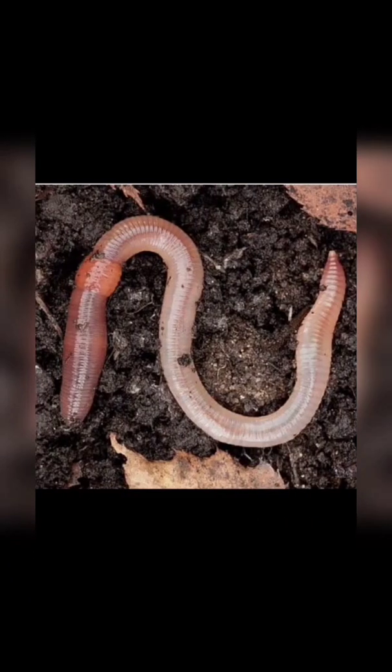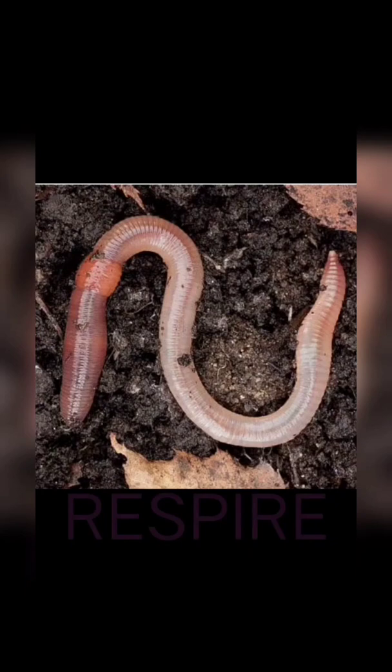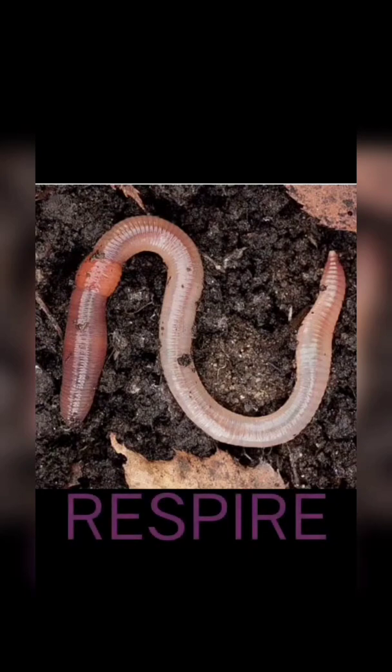The next feature is all organisms respire. We know all living things need oxygen. They take in oxygen and give out carbon dioxide. So respiration is necessary for all living things. Earthworms breathe through skin. What about fish? Fish have gills for absorbing oxygen dissolved in water.